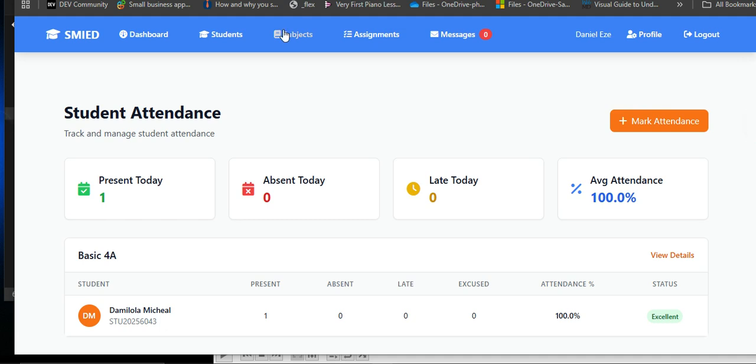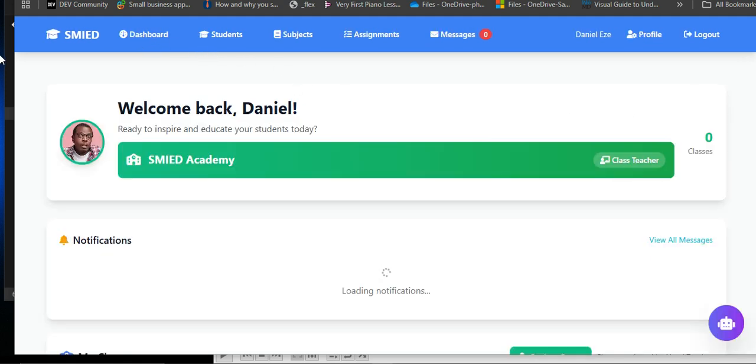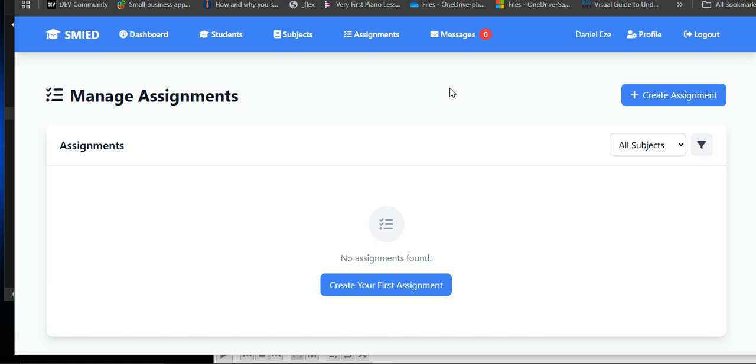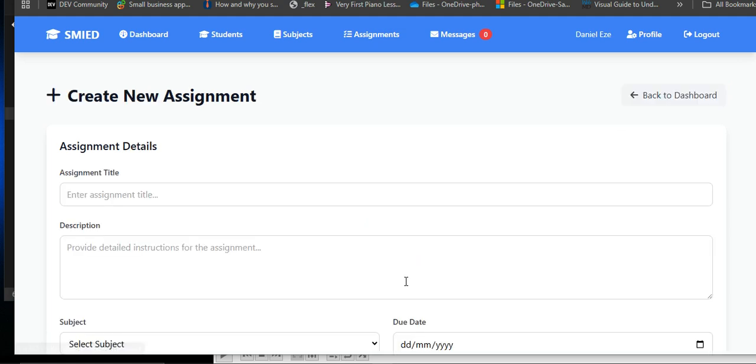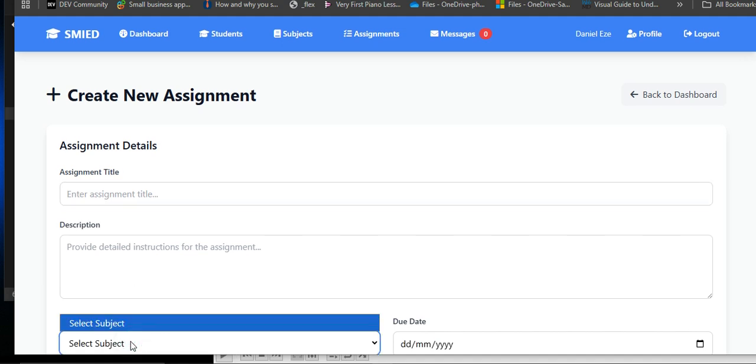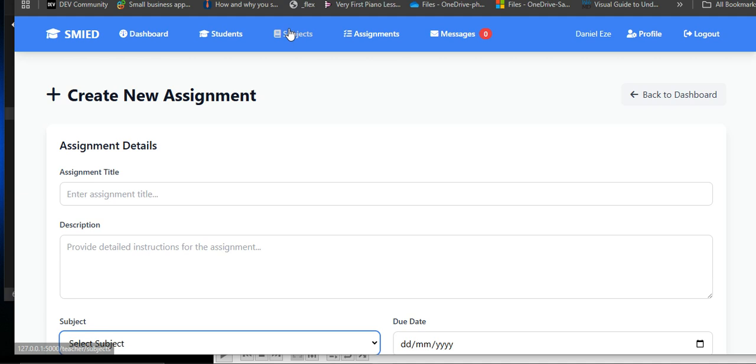Now let's see other things teachers can do. Another thing a teacher can do is submit an assignment record. Some schools do that, like an assignment register, a list of assignments they are meant to give that week. However, before then, let's look at creating an assignment. It's important that we add a subject, which we have not created at all. So before we do anything on assignment, let's create a subject.